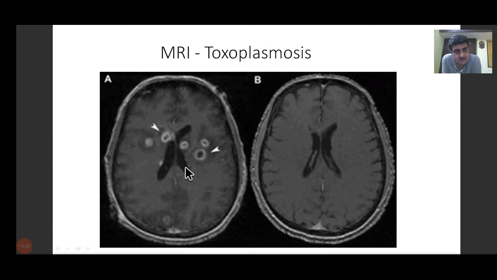But as I said, there are other conditions also which can present like this, which include tuberculosis and lymphoma. So the antibody testing will always help us in making the correct diagnosis of this patient. You will be shown these films later on as you move into the final year. But this is just to give you a view of what a ring-enhancing lesion looks like on an MRI.